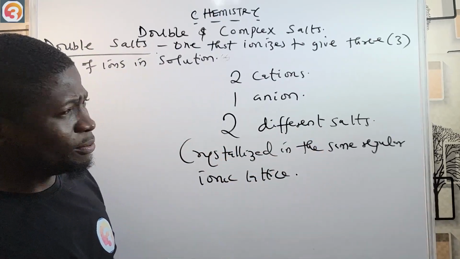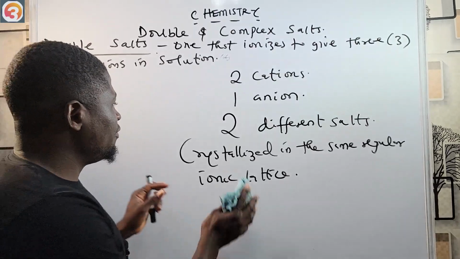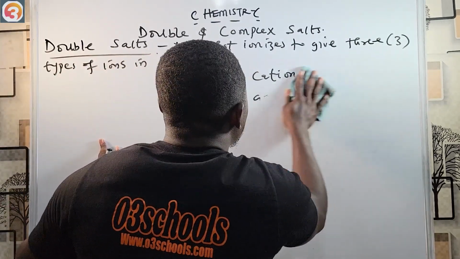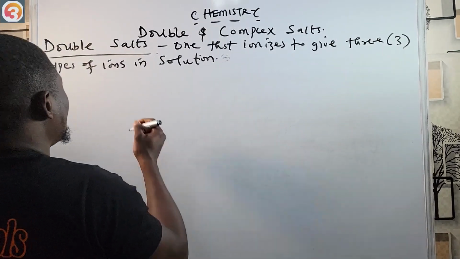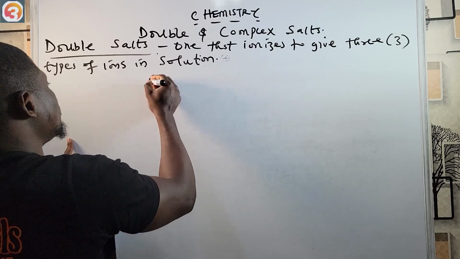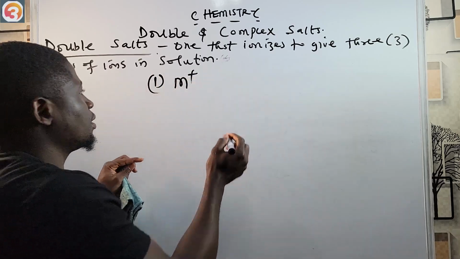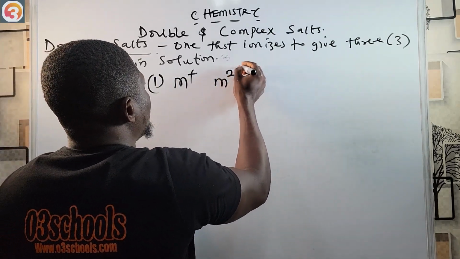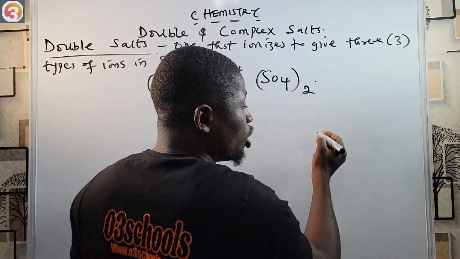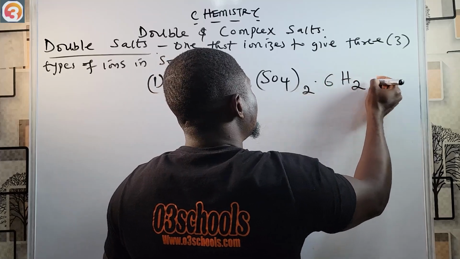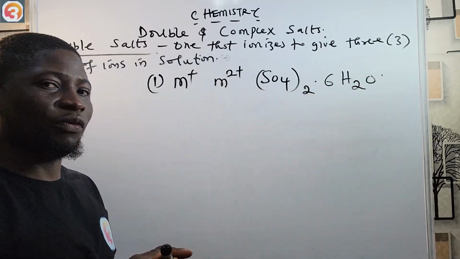Now, double salts have general formulas. Let me write them out for you. There are two general formulas. One is M+, M2+, SO4 2-, dot 6H2O. This is one of the formulas for double salt.